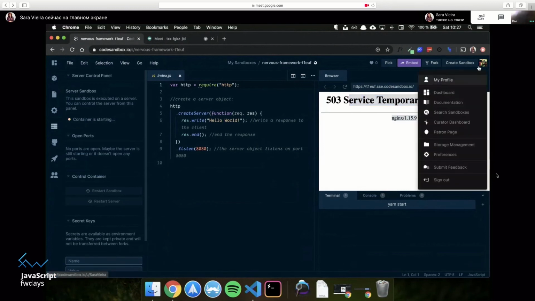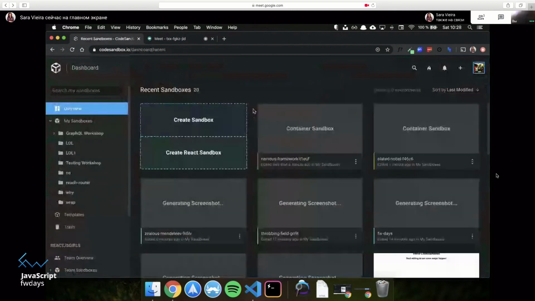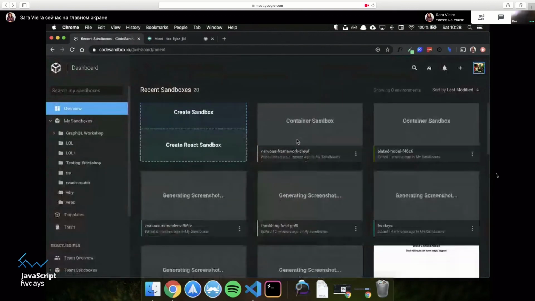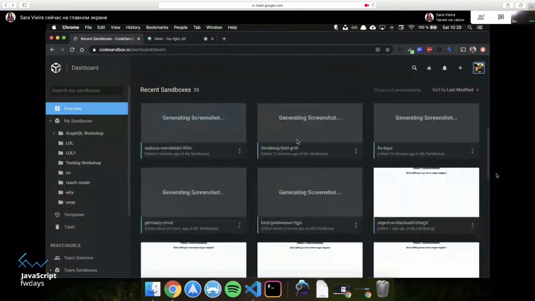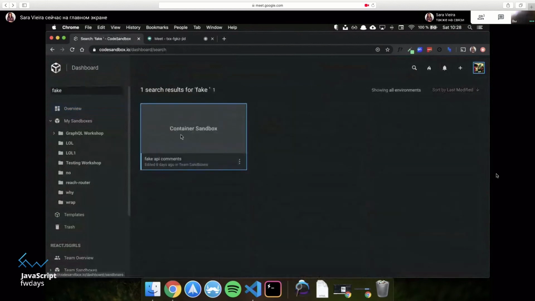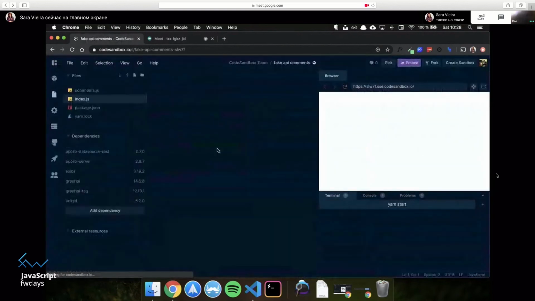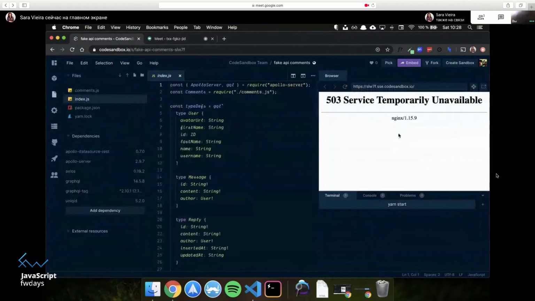I am just saying. So let me go to my dashboard, which shows all the recent sandboxes. And I have something called fake API comments. And it's also a container sandbox. Yeah, so there's a problem with our container sandboxes, which is the perfect time for this to happen.